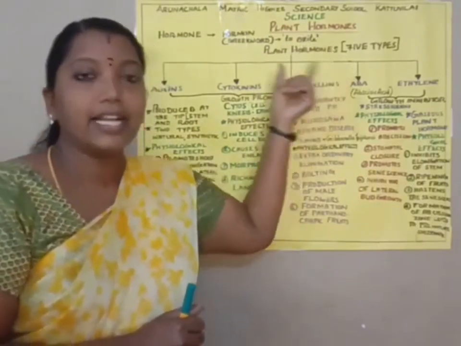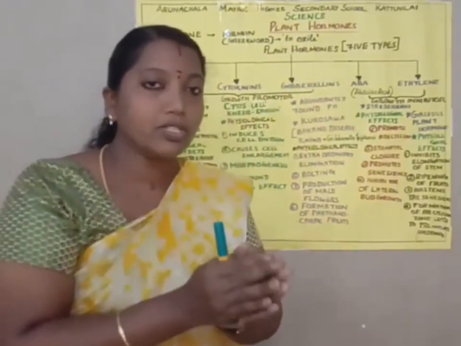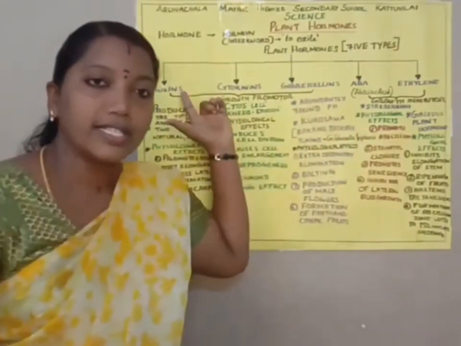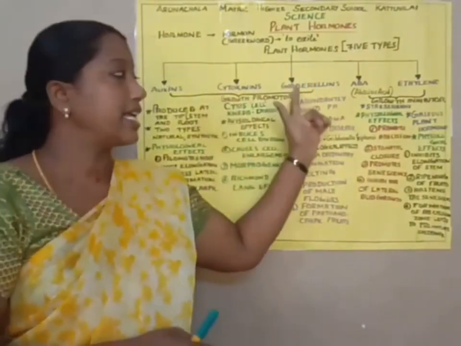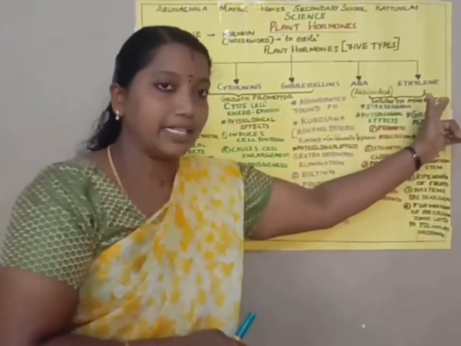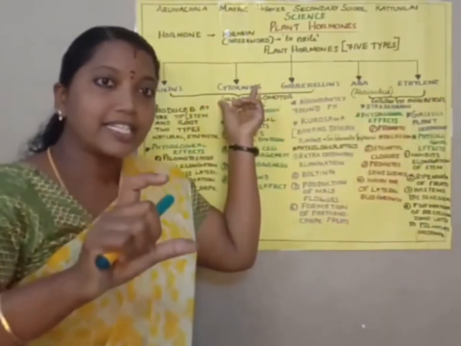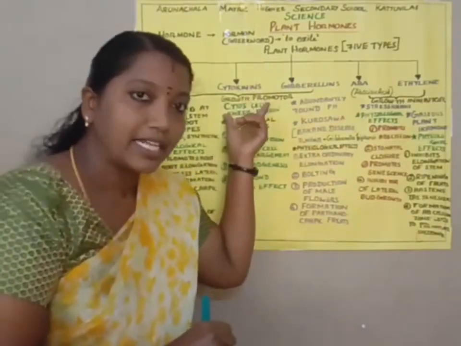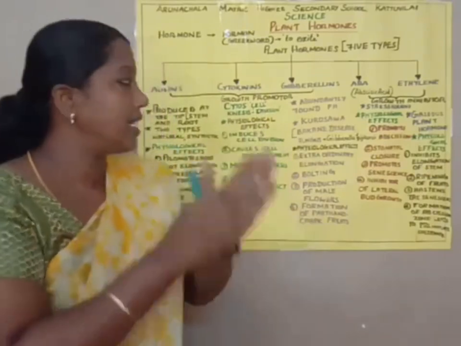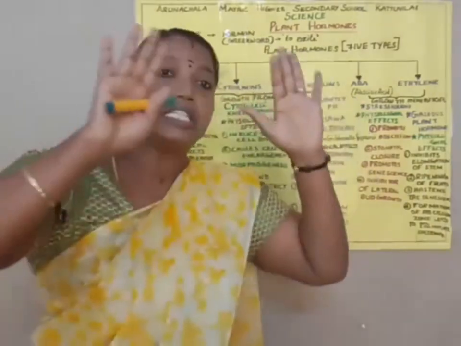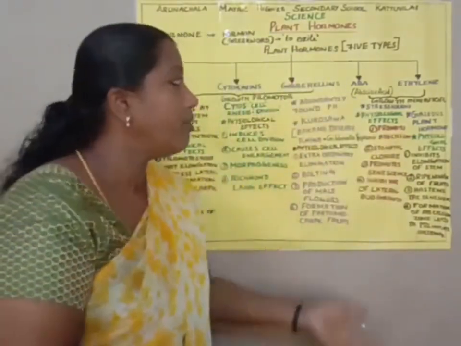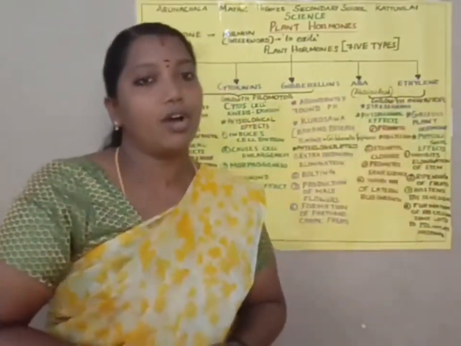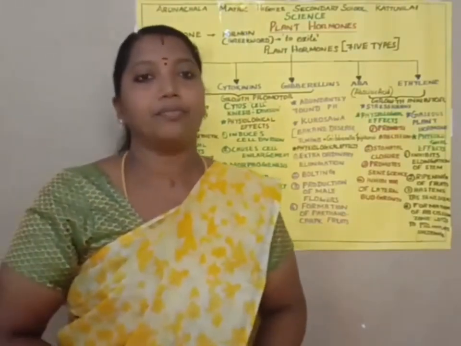So students, have you understood? Plant hormones have 5 classes. The first 3 are growth promoters, the next 2 growth inhibitors. The hormones are auxins, gibberellins, cytokinins, abscisic acid and ethylene. Among these, cytokinins are produced at the tip of the root and shoot and help in cell division. Gibberellins are the most abundantly found plant hormone. ABA is the stress hormone. Ethylene is the gaseous